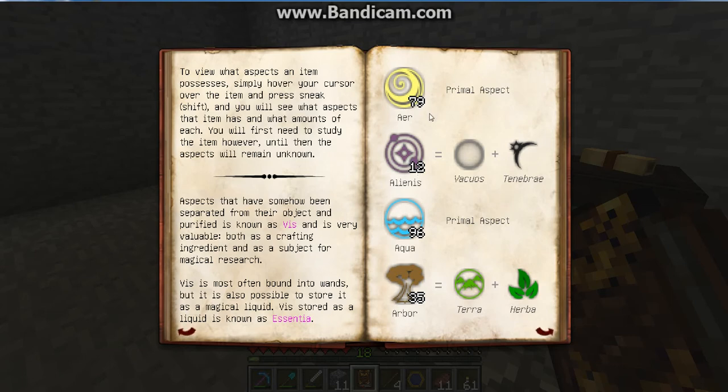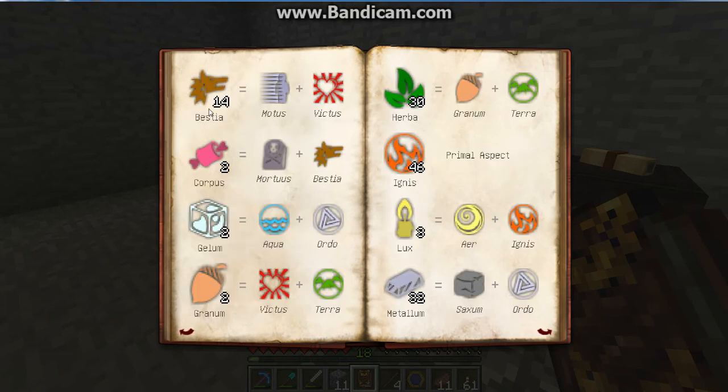And you'll see here we've got air and aqua, the primal aspects, but we picked up some additional ones like alienis, which is the otherworldly, which combines the aspects of vacuous and tenebrae, emptiness and darkness. Sounds fun, huh? Arbor, which sounds exactly like it is, trees, and that's terra and herba. Bestia, which is modus and victus, so motion and life. Corpus, which is death and beast or animal, so I guess it's meat.